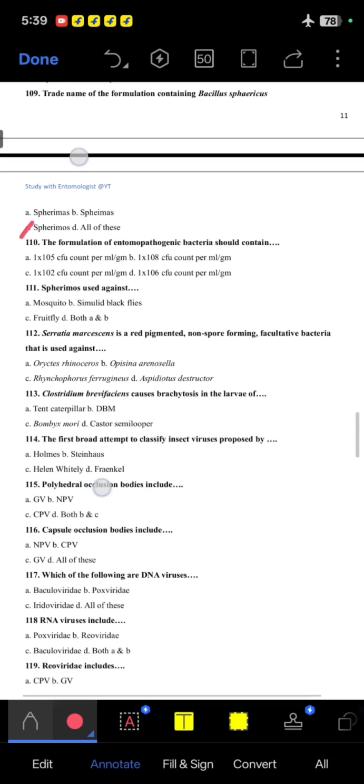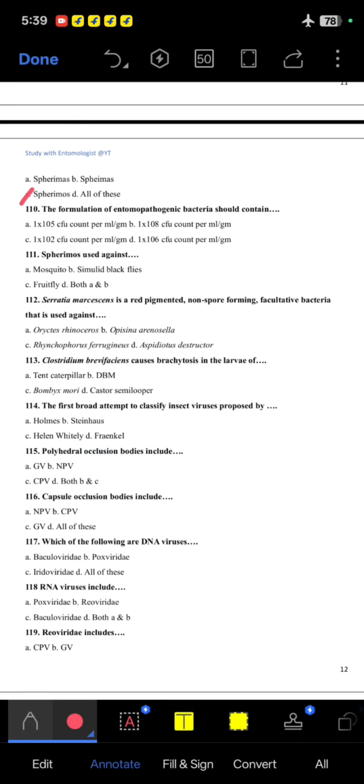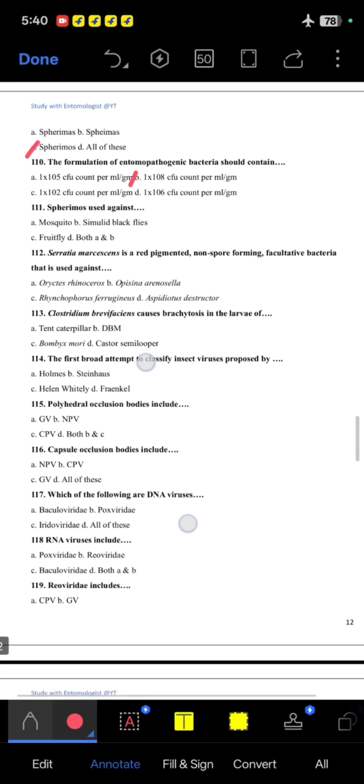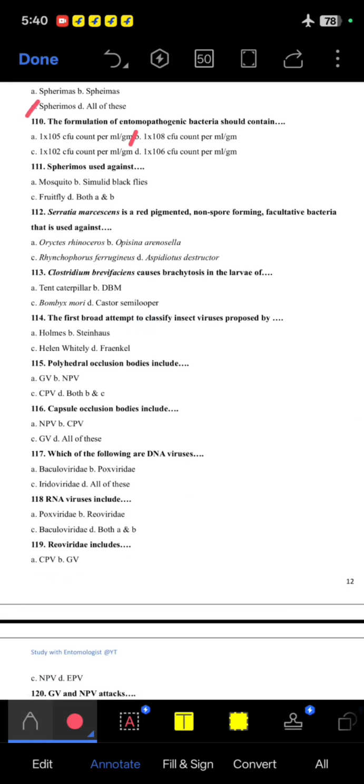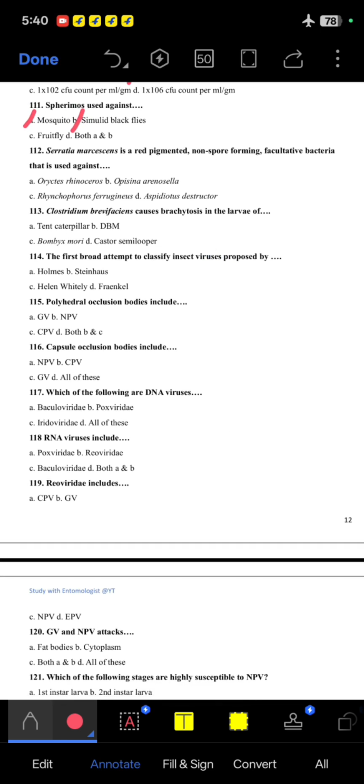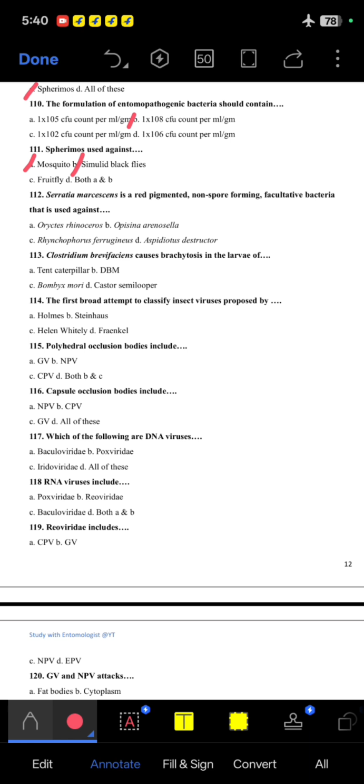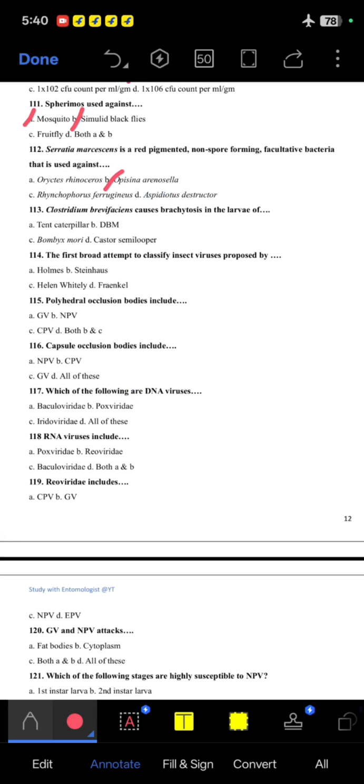Option C is the correct one. Spherimos. Next question. The formulation of entomopathogenic bacteria should contain 1 into 10^8 count per ml or per gram. 111. Spherimos is used against both A and B, mosquito and simulated black flies. 112. Serratia is a red pigment, non-spore forming and facultative bacteria that is used against Opisina arenosella, B option. Next question, Clostridium brevifaciens causes flacherie in the larvae of tent caterpillar.